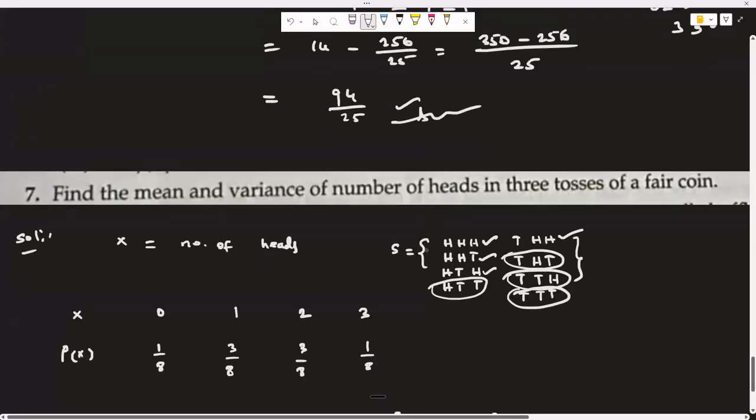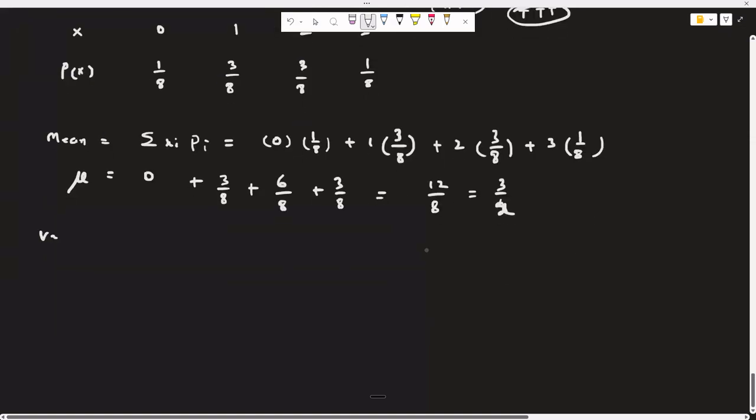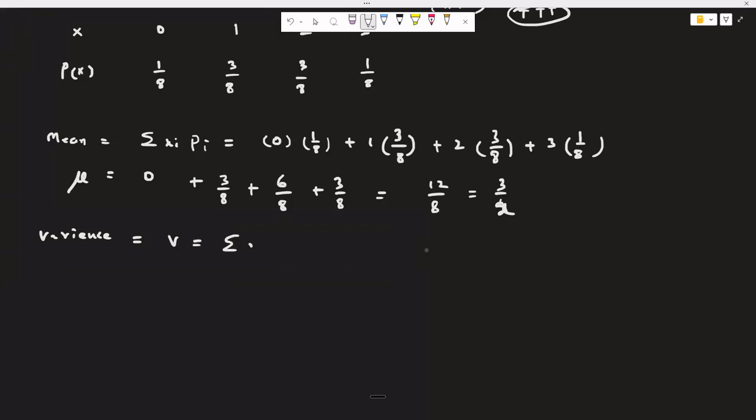Next, we also require to calculate the variance. Variance V is equal to sigma xi square pi minus mu square.